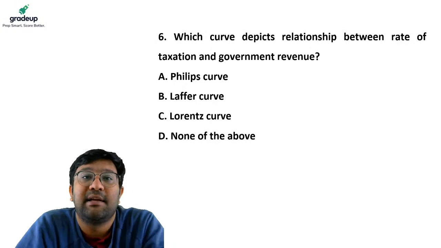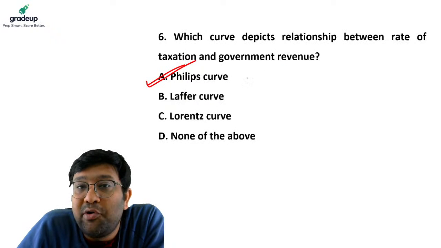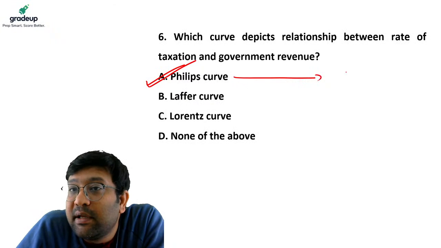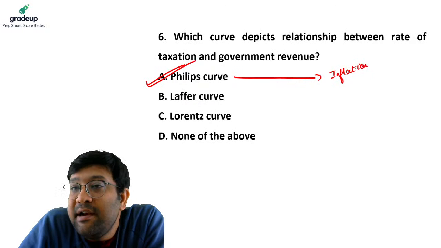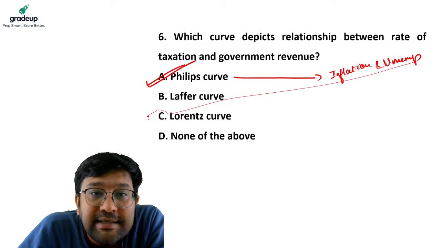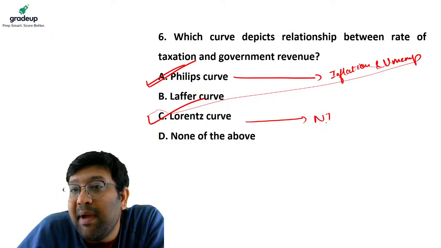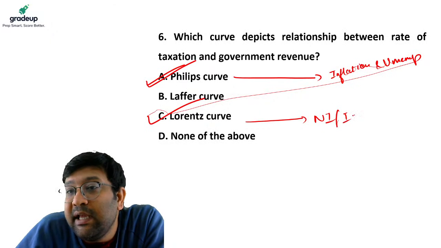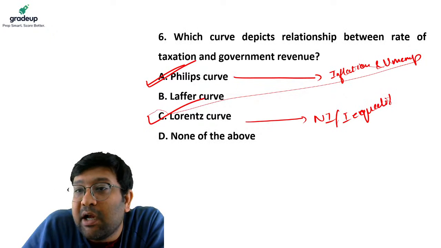Now I'll tell the answer. The Phillips curve basically tells us about the relationship between inflation and unemployment. The Lorenz curve basically tells us about national income and income inequality.